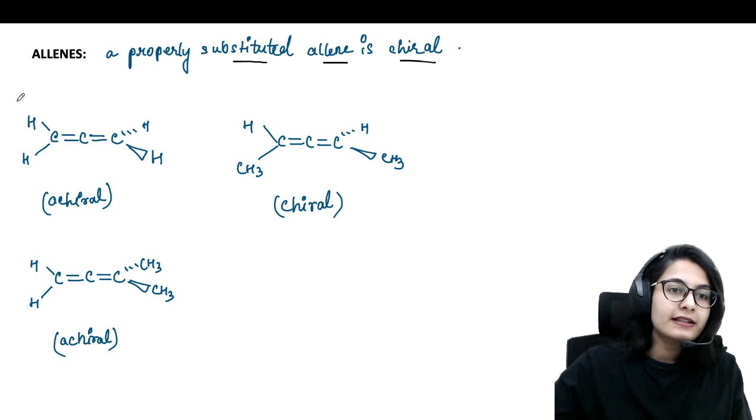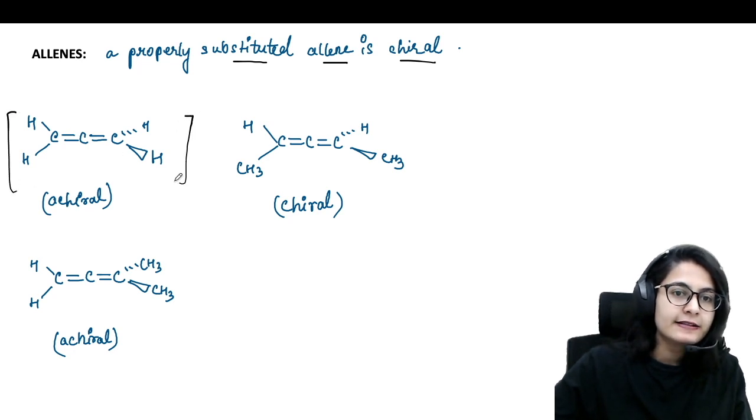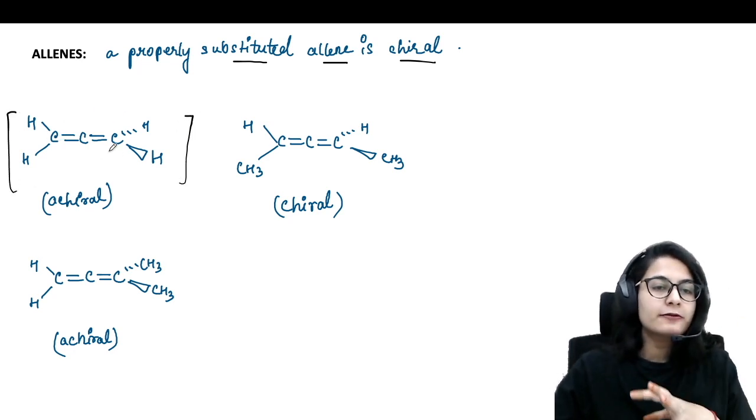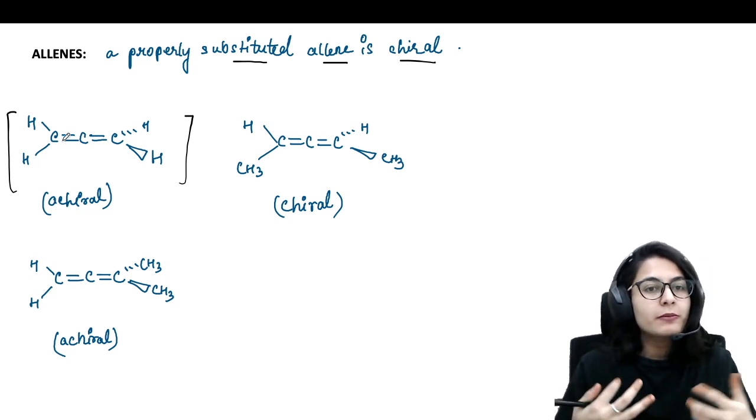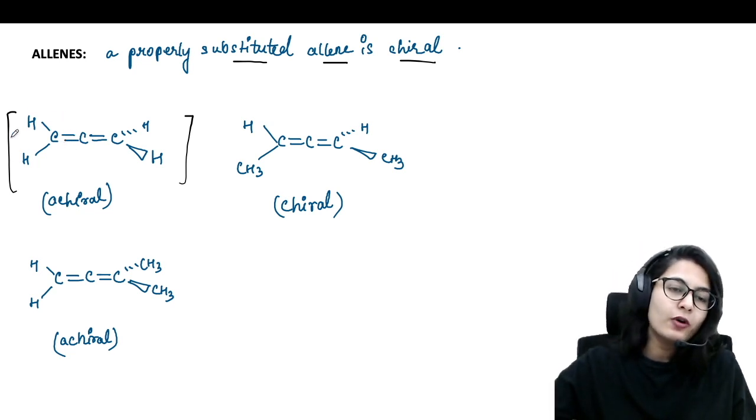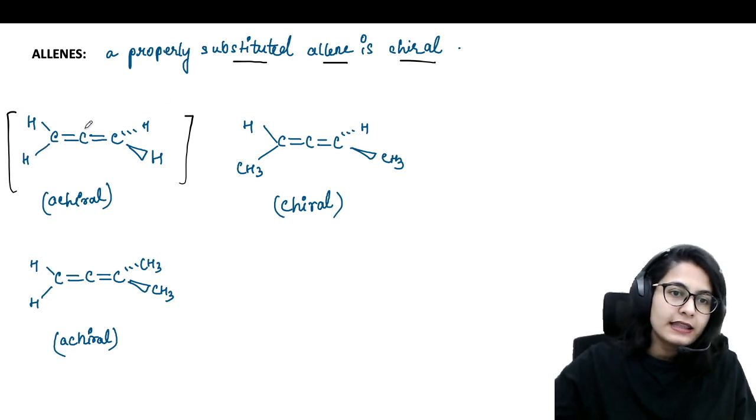If we are looking at this kind of allene system, that is, it is having all the four groups the same on the allene, they could be hydrogen, they could be methyl or any other group. If all the four groups are the same, the allene is going to possess a sigma plane like this.